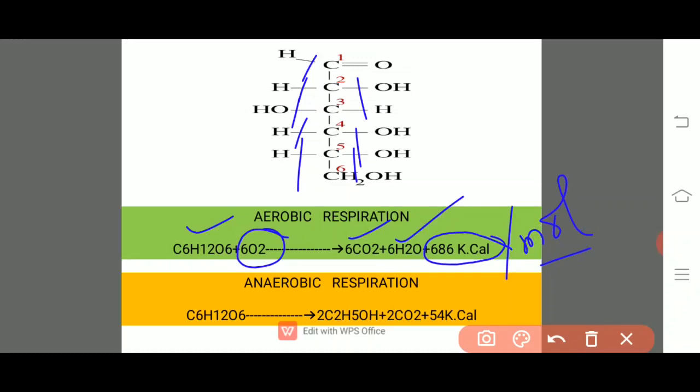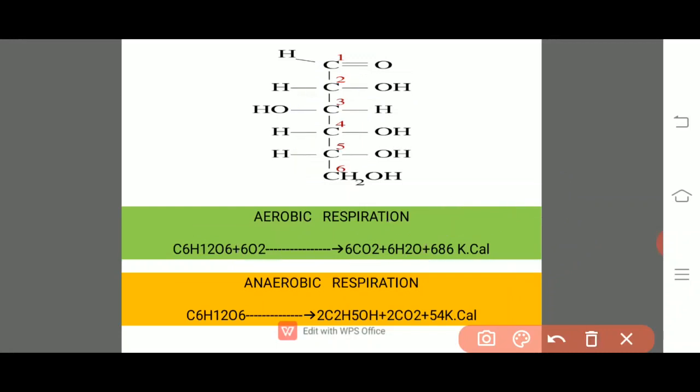In some cases, in the process of fermentation, in the muscle contraction of animals, in all those activities, there will be non-utilization of oxygen. There is no need of oxygen for the yielding of energy, but the energy yielded by non-utilization of oxygen is very, very less.